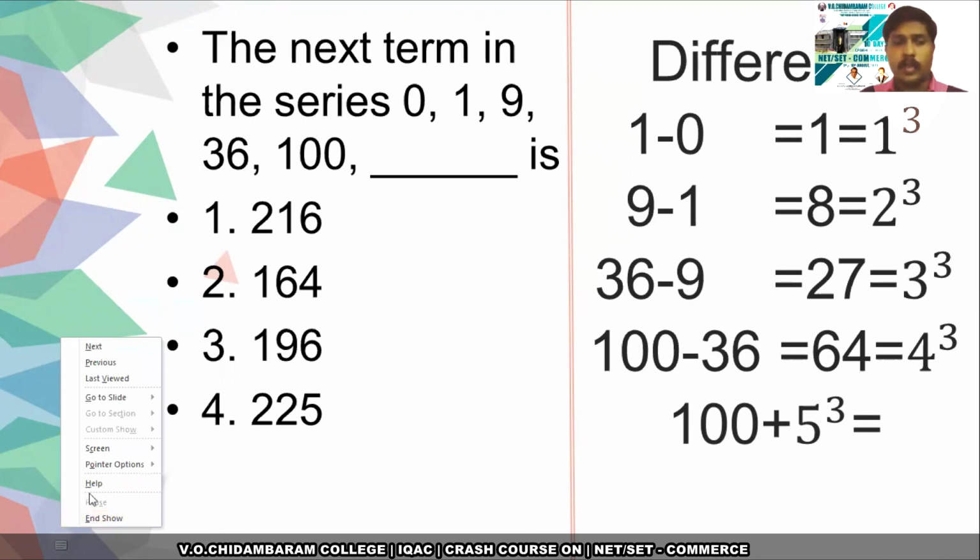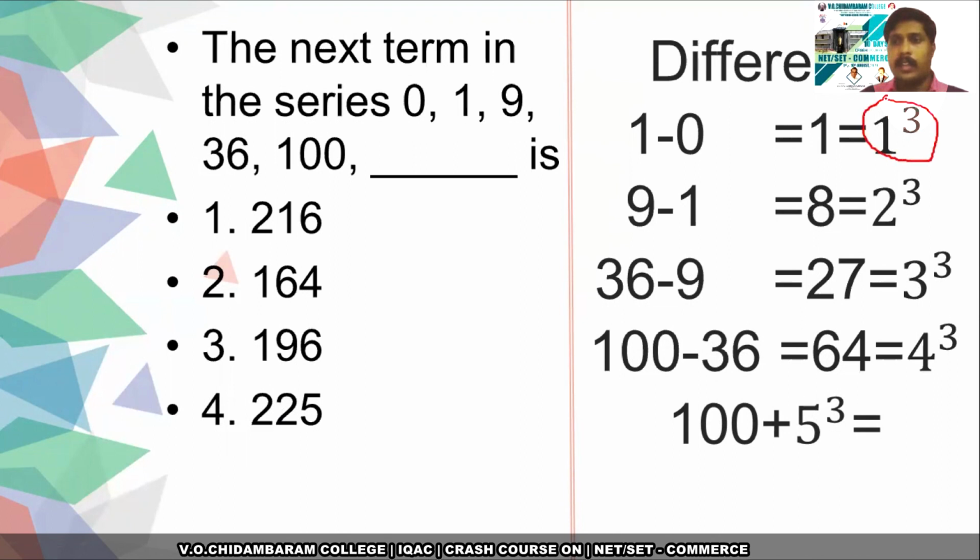So could you identify that these are all the cubes of the natural numbers? So 1 is 1 cube, 8 is 2 cube, 27 is 3 cube, 64 is 4 cube. So here the direct sequence didn't follow any speciality, but the difference between the consecutive numbers follows the cube sequence.